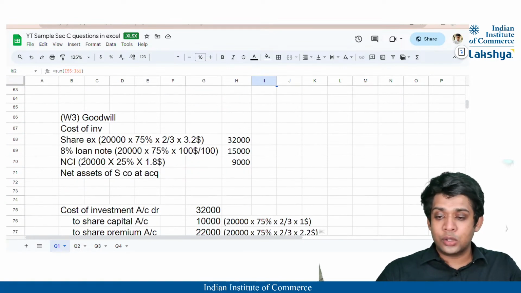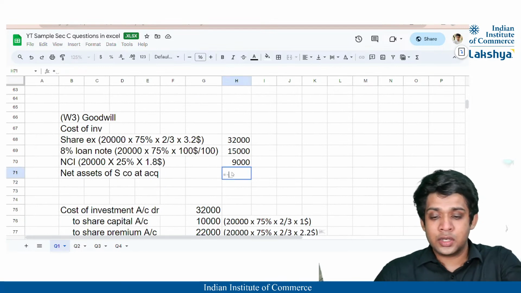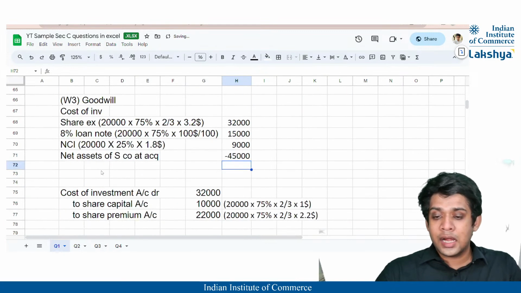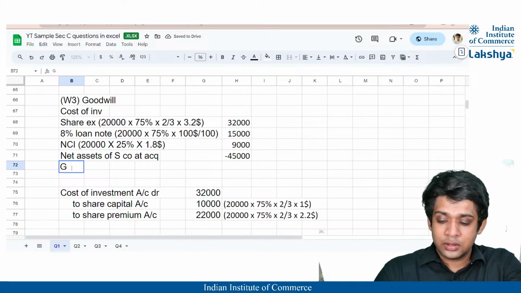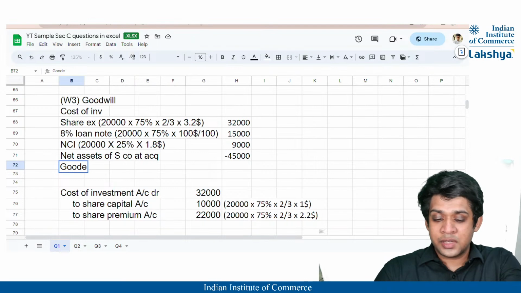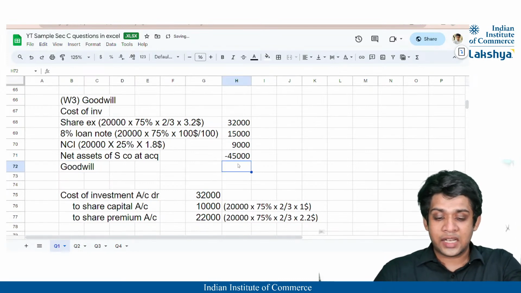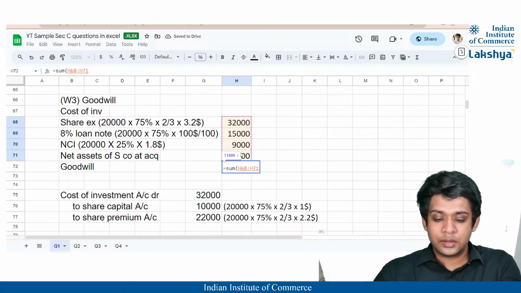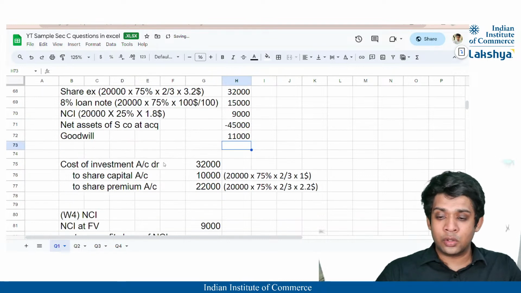So now for our goodwill, we have our net assets at acquisition to be nothing but 45,000, right? And thus we will get our goodwill. We did not see any of the adjustments mentioning goodwill impairment. So I think this is the final goodwill amount that has been stated, right? So we are done with 3 working notes.